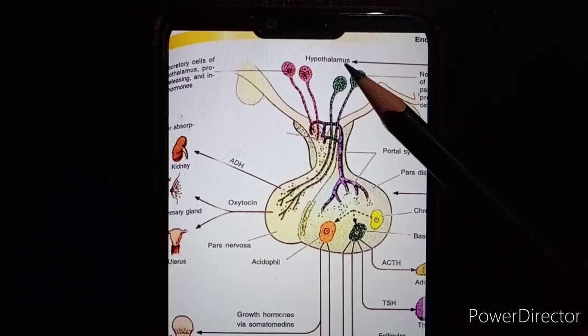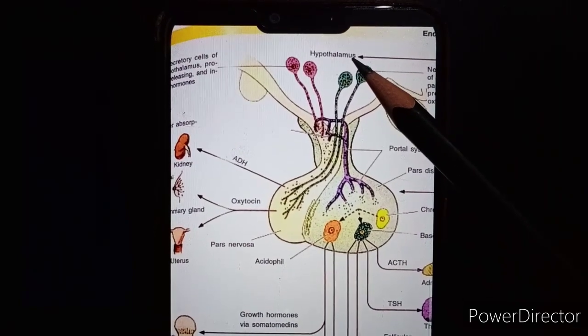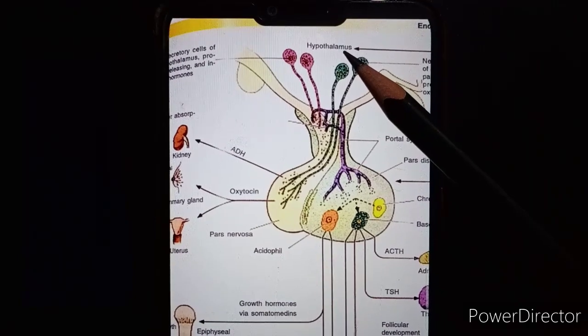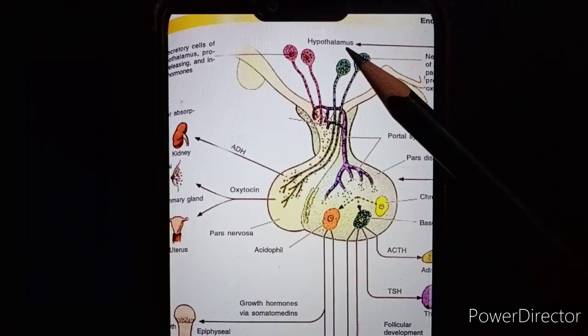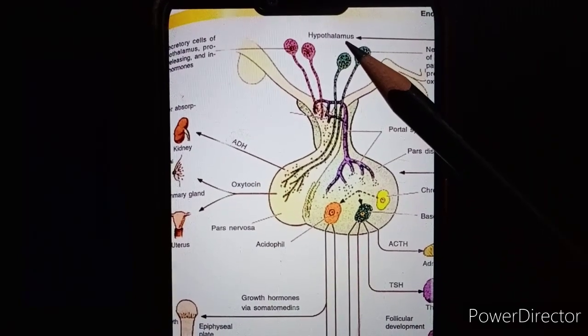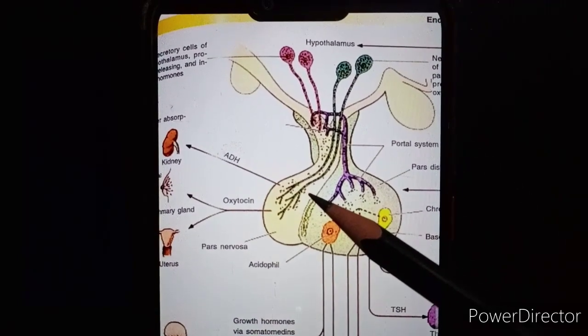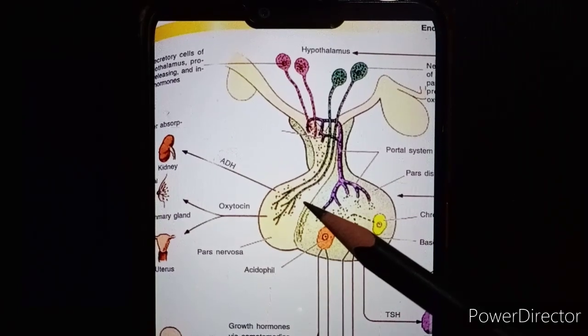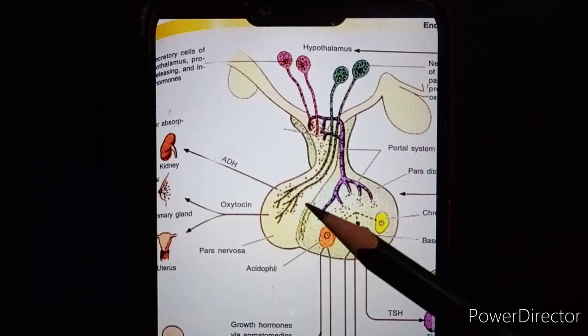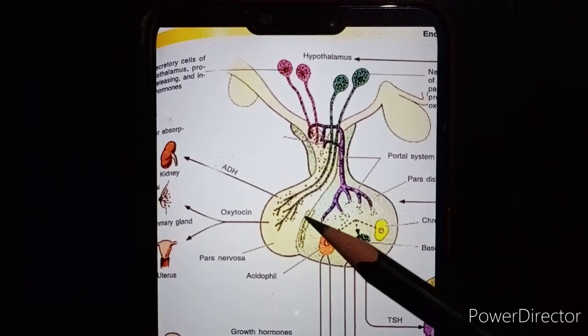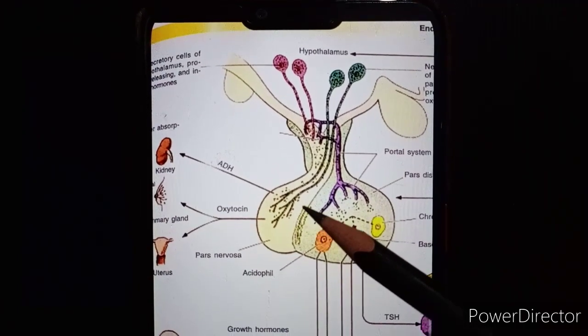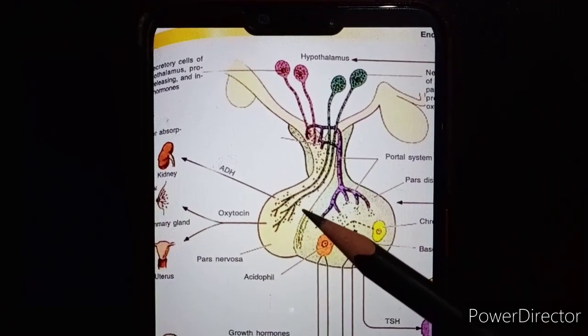Most of the nerve fibers arise from the supraoptic and paraventricular nuclei. Situated between these axons, there are supporting cells of the glial type, called pituicytes. These cells have a long dendritic process which lies parallel to the nerve fibers.